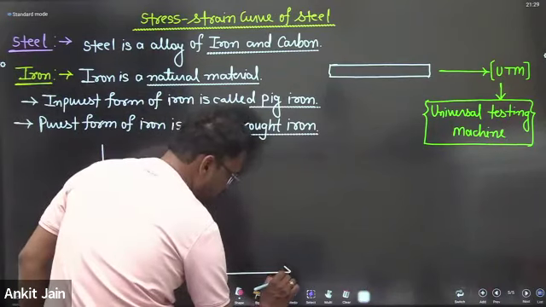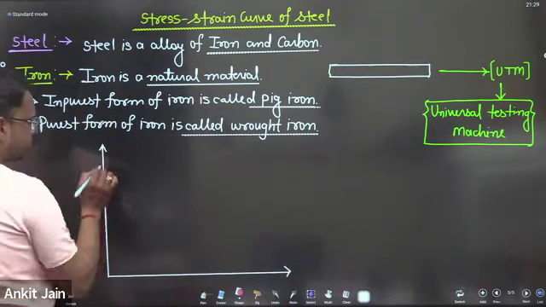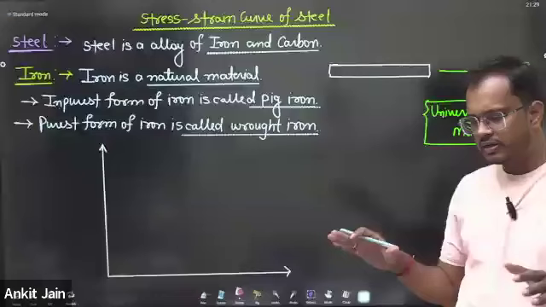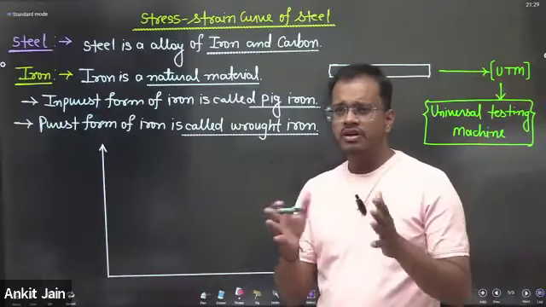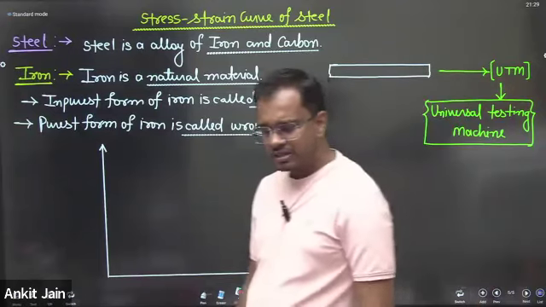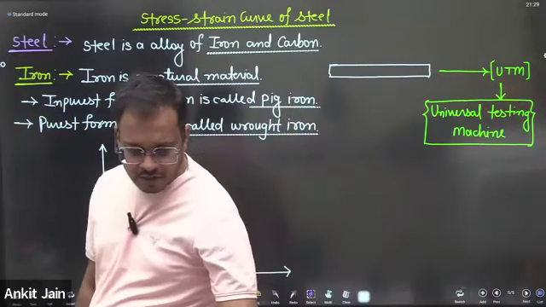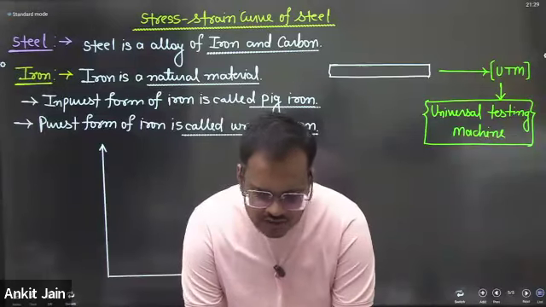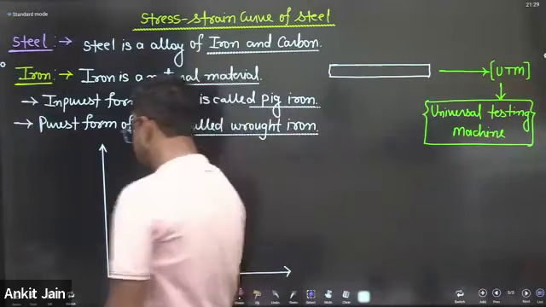If I draw the stress strain curve, we always remember one point: strain is a more basic parameter, or independent parameter. It will come first. Am I right? In the previous slide, I already discussed this point. So strain is a more basic parameter as compared to stress.